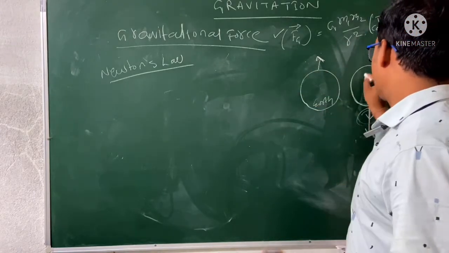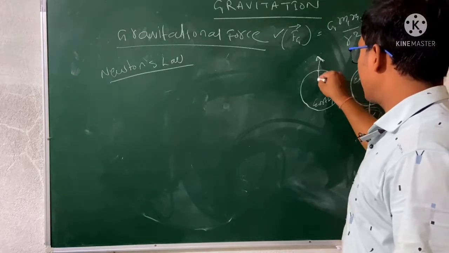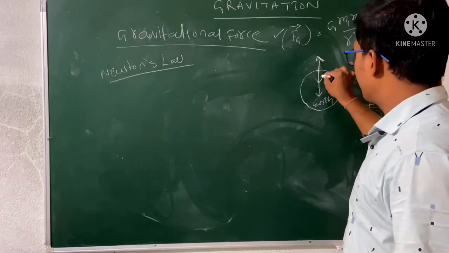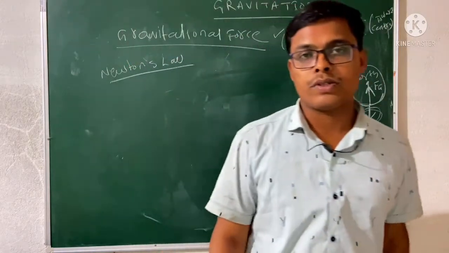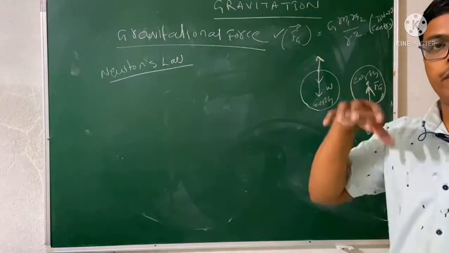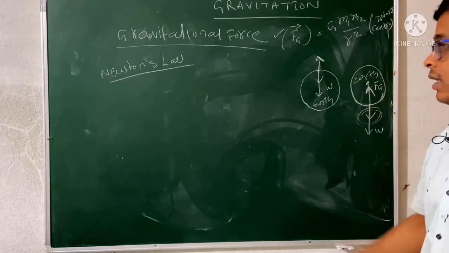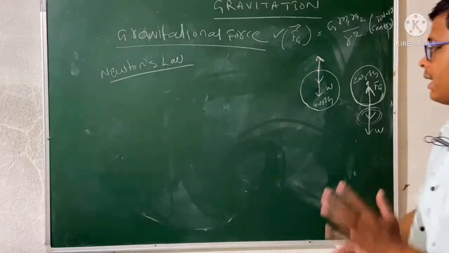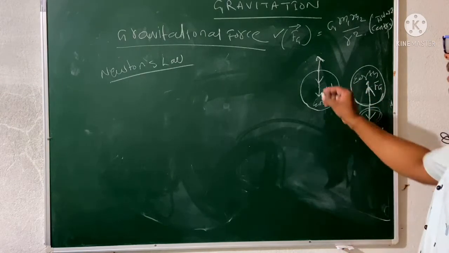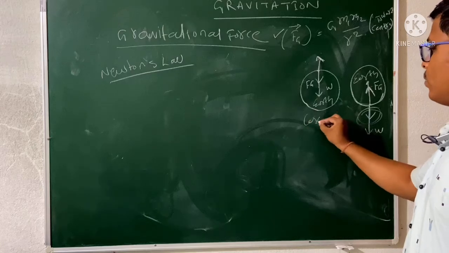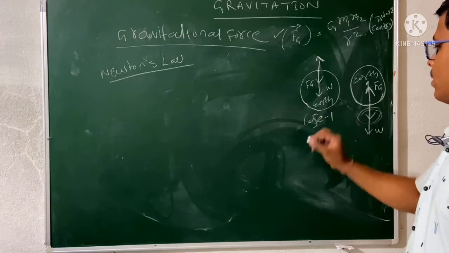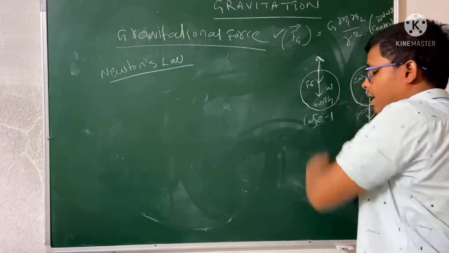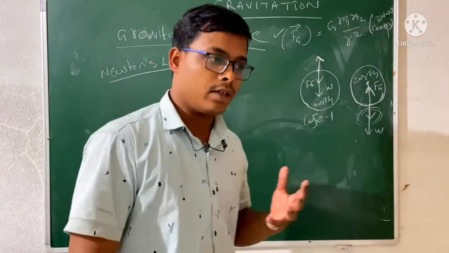So this is the Earth, and this also is the Earth. Our weight is downward, right? Our gravitational force is also downward. Gravitational force acts downward, weight also acts downward, so what would the situation be? Mathematically, both weight and gravitational force would act downward in case 1, that means they would pull the object inward.